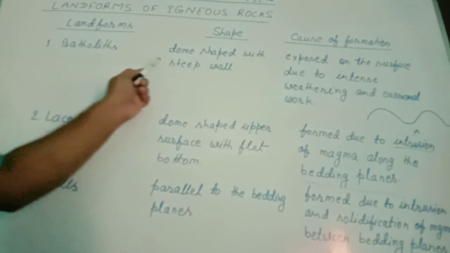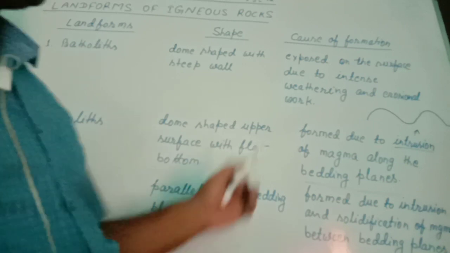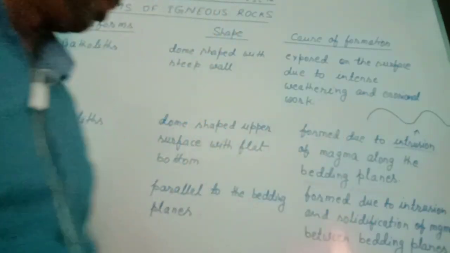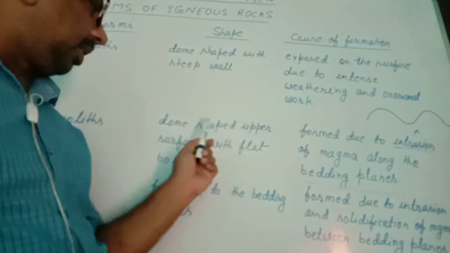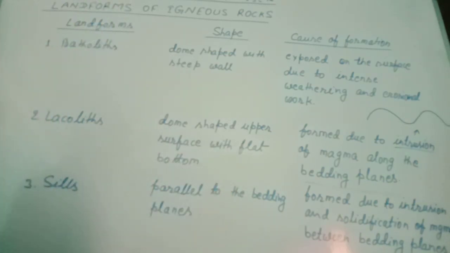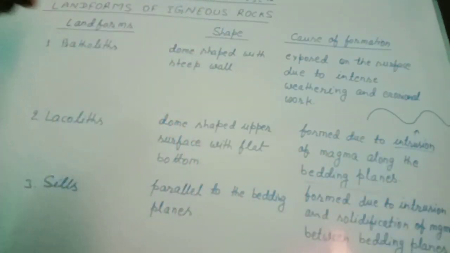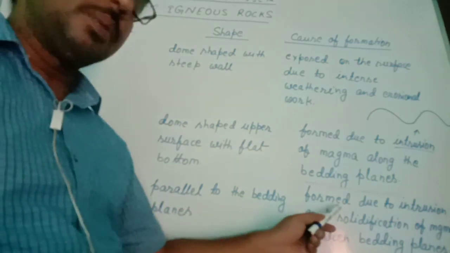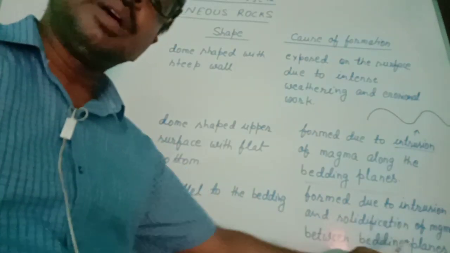Batholiths, its shape is dome with steep slope, steep wall, and it is exposed on the earth's surface due to intense weathering and erosional work. Second is laccolith. This is also dome shaped. Its upper surface is dome shaped, but the bottom is flat, and it is formed due to intrusion of magma along the bedding planes. Third is sills. This is parallel to the bedding planes, and it is formed due to intrusion and solidification of magma between the bedding planes.